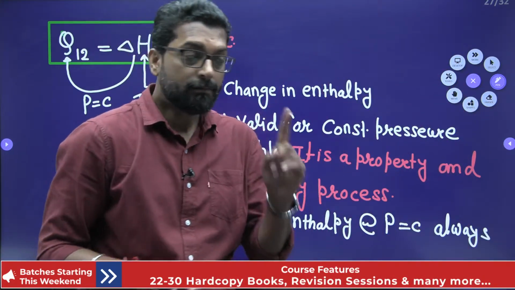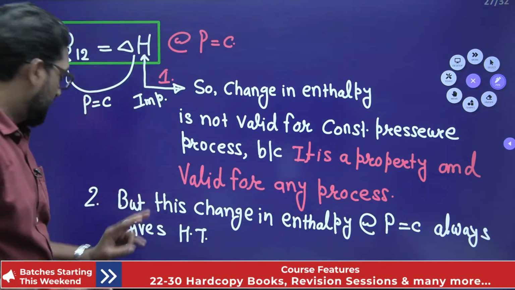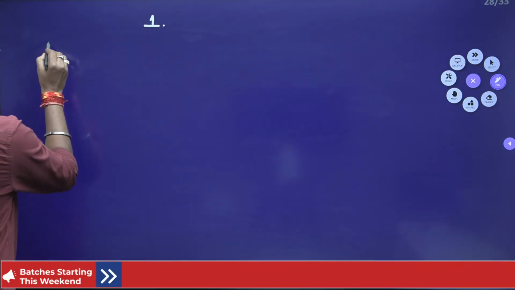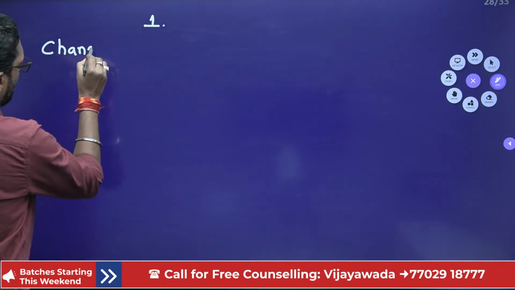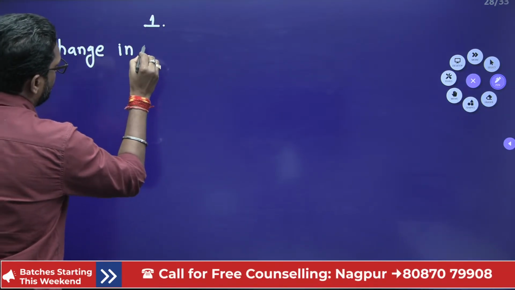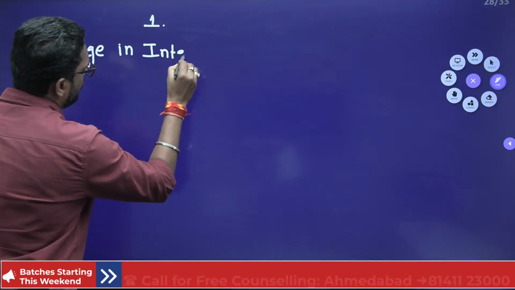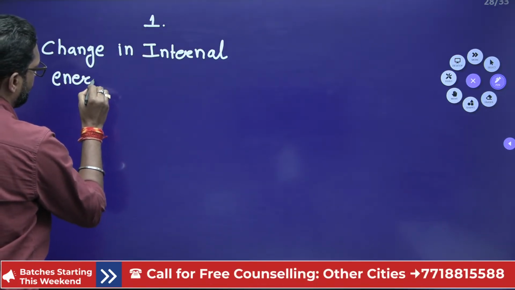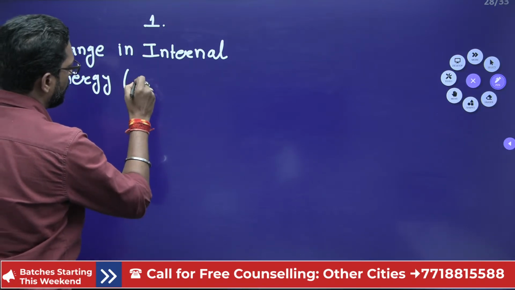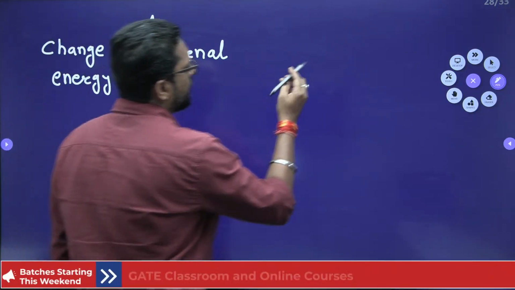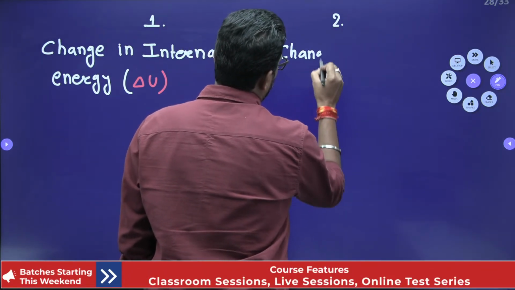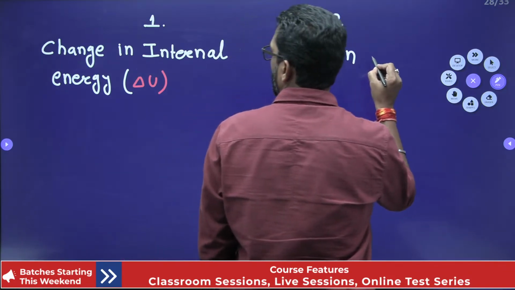So, my dear, we have to come to two properties. First one is change in internal energy, that means delta U. Second one is change in enthalpy.